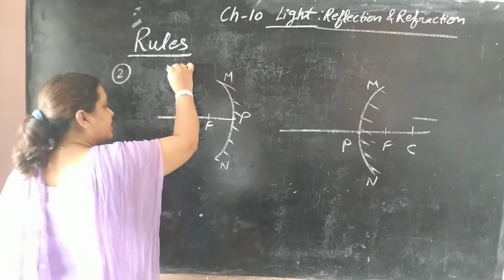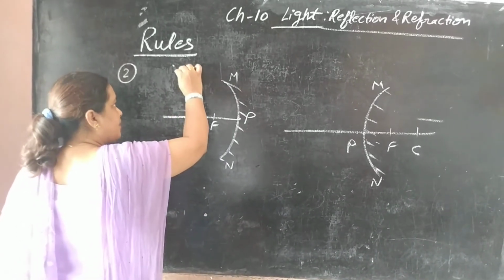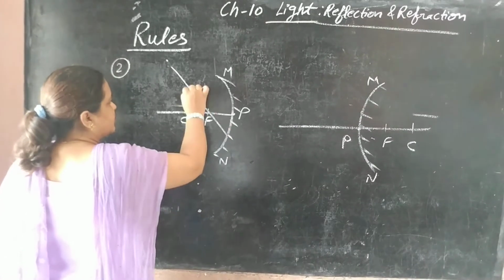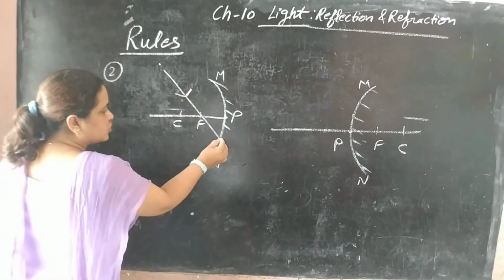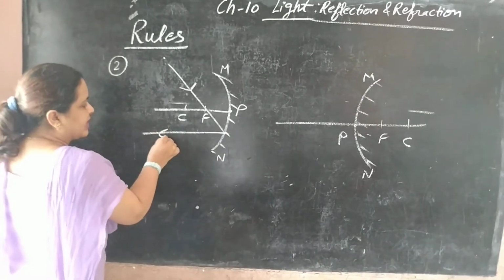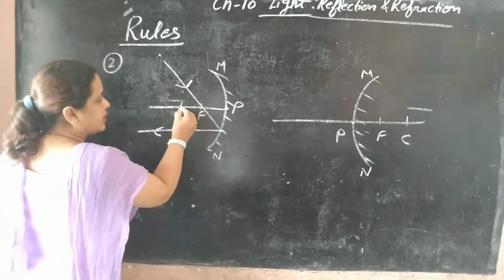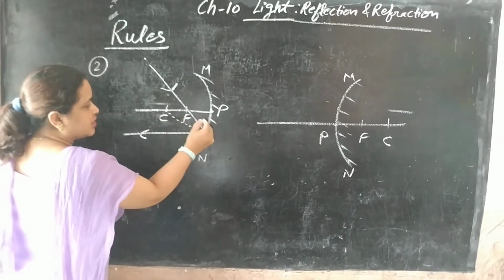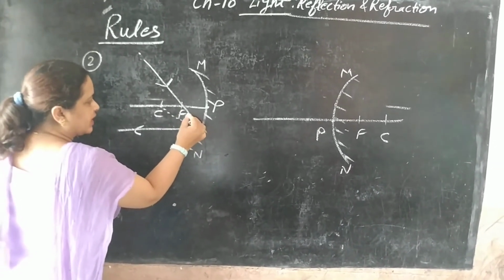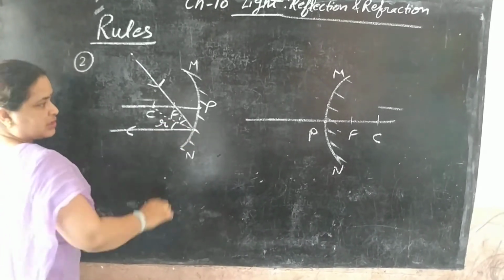Now second rule. If a ray from any object passes through the focus of the mirror, so this arrow is inward, it passes through the focus. After reflection, it is parallel to principal axis. Again, when you have to locate I and R, join this point to center of curvature. This angle is I and this angle is R.